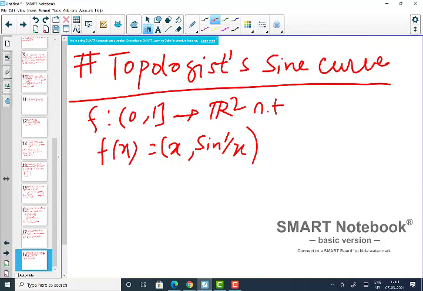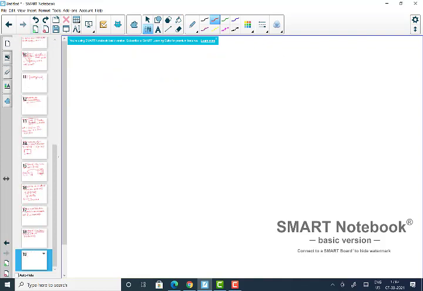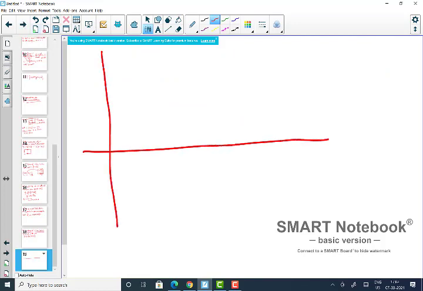Obviously, this is a continuous map. You can easily check it with the techniques you have learned. This is a continuous map because 0 is not in the domain, so sine 1 by x makes sense. And how will this picture look? This is my x-axis, this is the y-axis, this is the origin (0, 0).